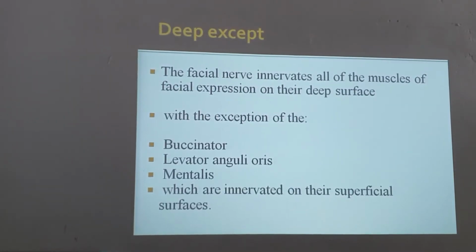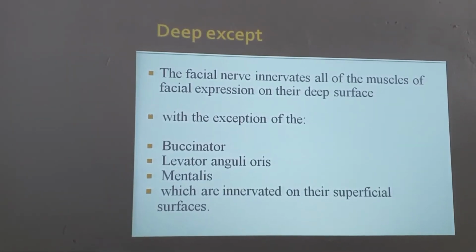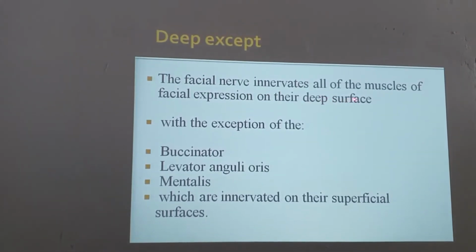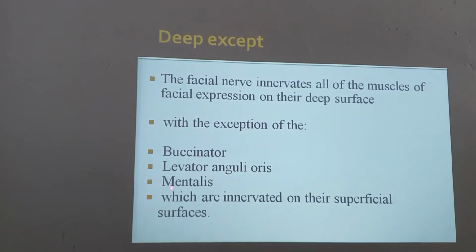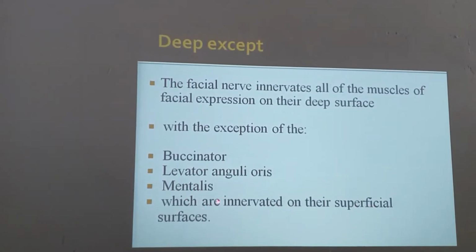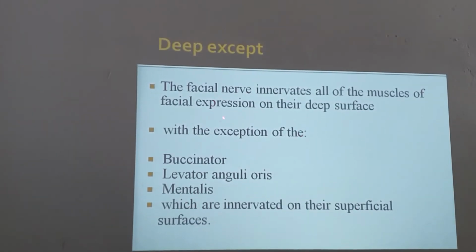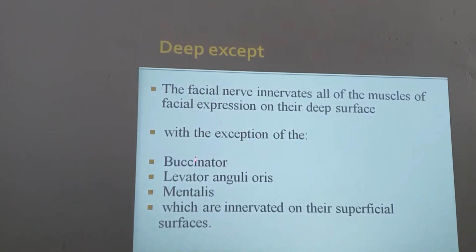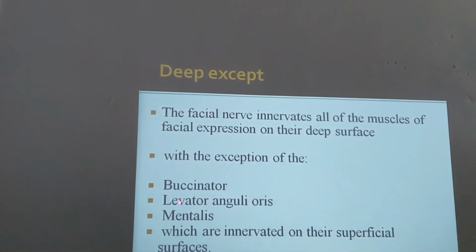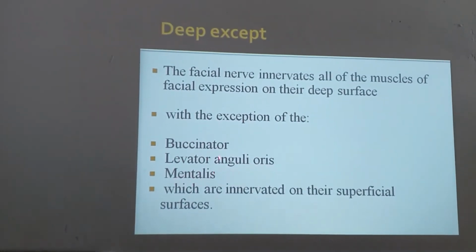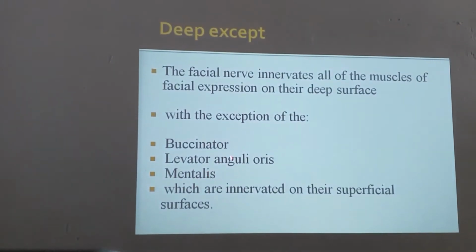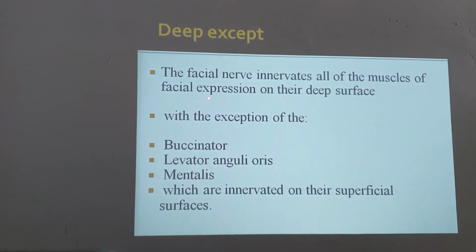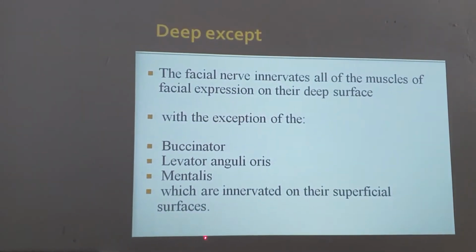The facial nerve innervates all of the muscles of facial expression on their deep surface, with the exception of buccinator, levator anguli oris, and mentalis, which are innervated on their superficial surface. All the muscles are given innervation in the depth of the muscle, except for buccinator, levator anguli oris, and mentalis. These three are innervated superficially, so from lateral they get supply. Rest all get supply from the medial side.